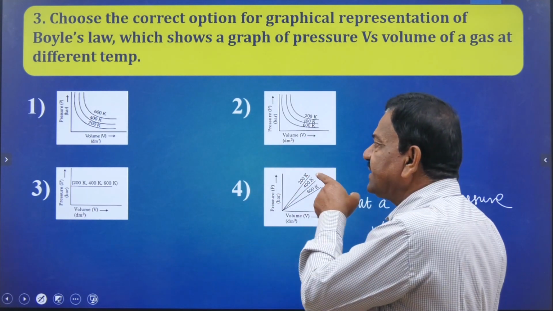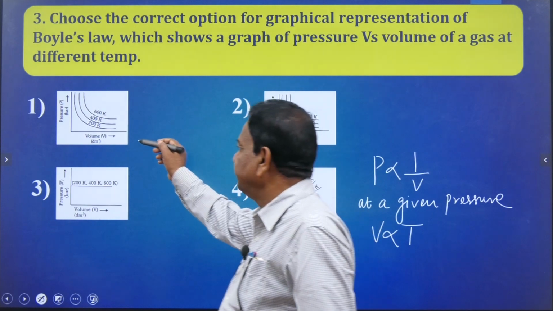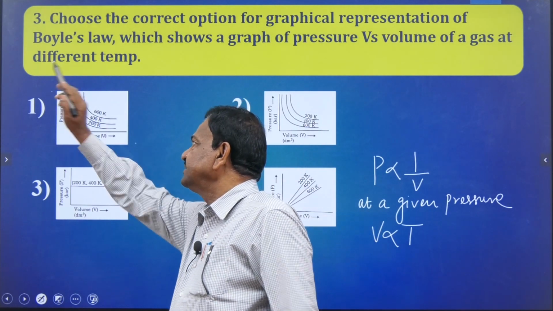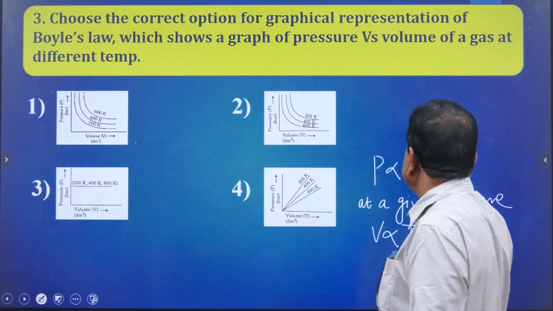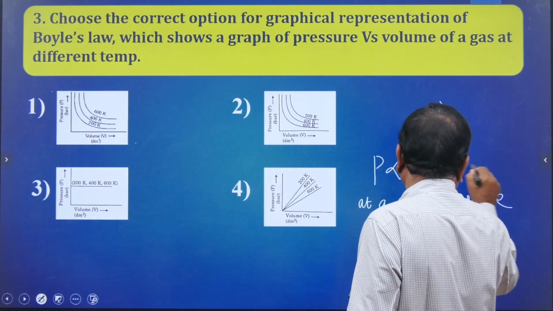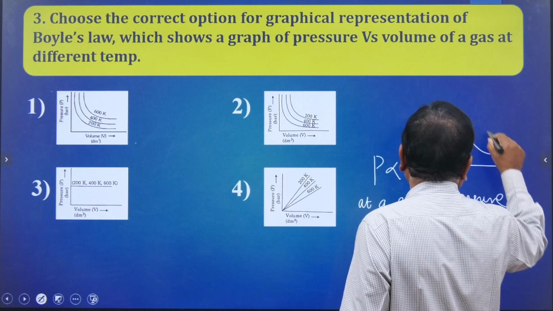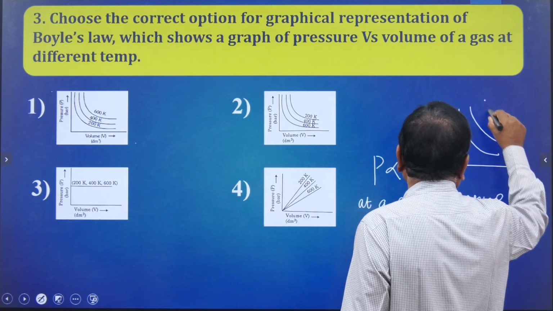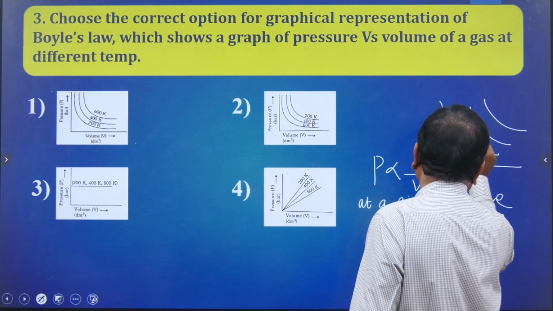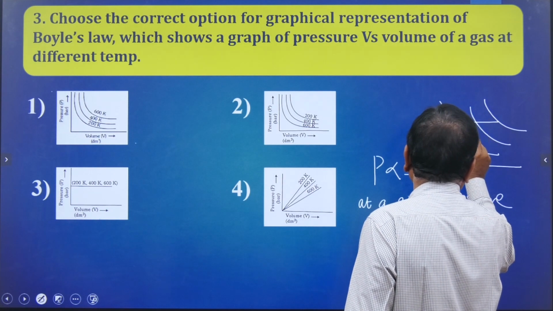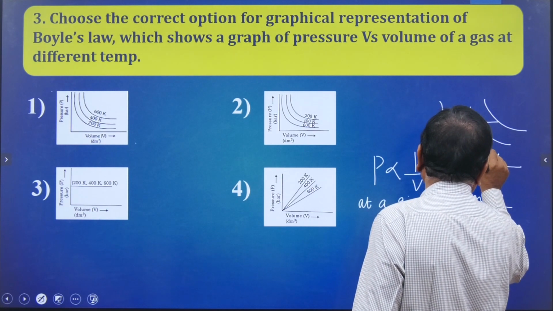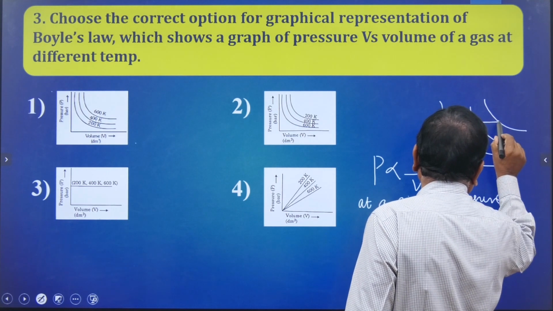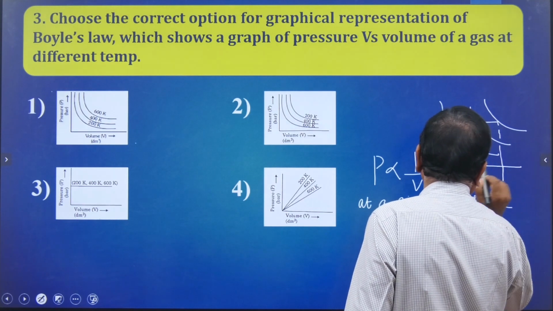In x axis volume here, then y axis pressure. So, in this diagram you see that this is the diagram, right? 1, 2 and 3. See that, then another one, then another one. So, here